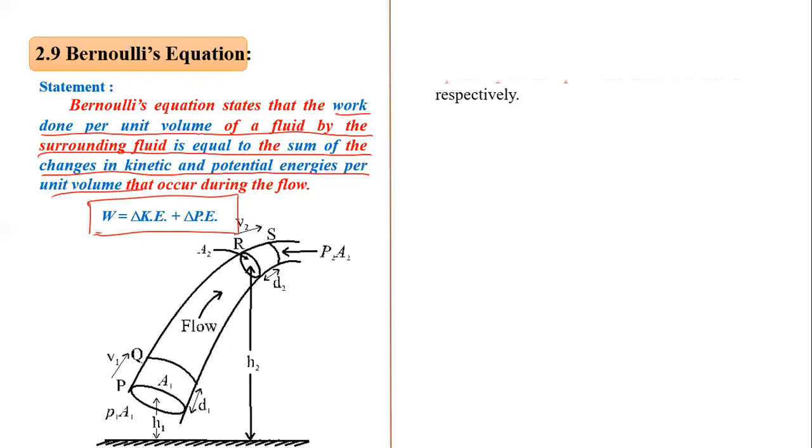Now here, V1 and V2 are the speeds at points P and R. You can see this point P, this point R. This is V1, and this is V2, the speeds at P and R respectively.